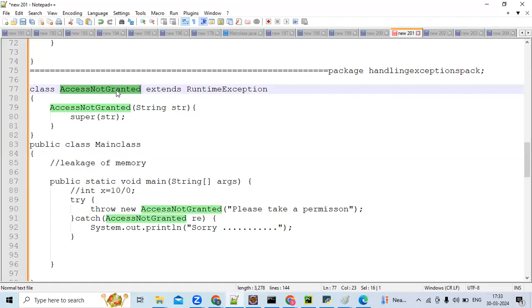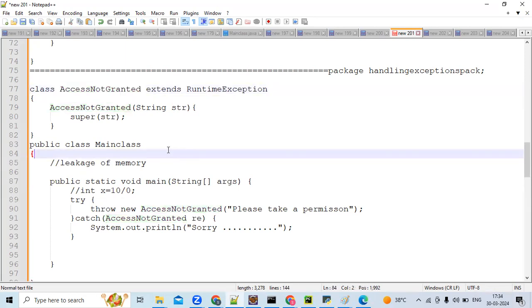So you might be thinking that can be done by using simple programming: you keep an if block, and if you don't have access, you can simply print a message like sorry you are not eligible. But why are you throwing? See here, I have created an AccessNotGranted class which is extending RuntimeException. So if my class is extending RuntimeException, my class name will also act like an exception. Am I correct, Jayashree?